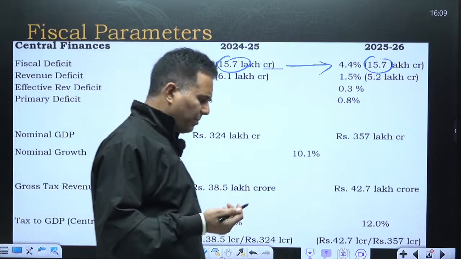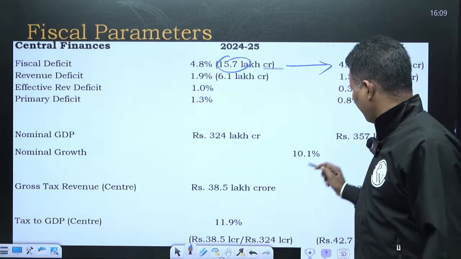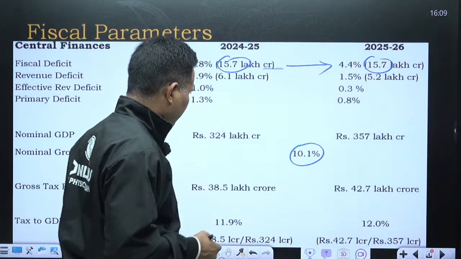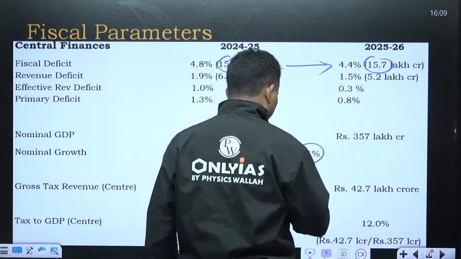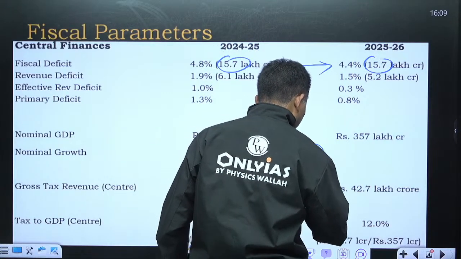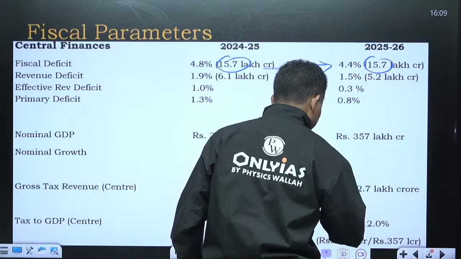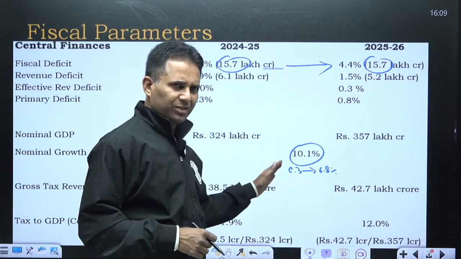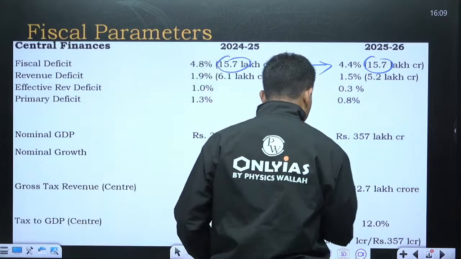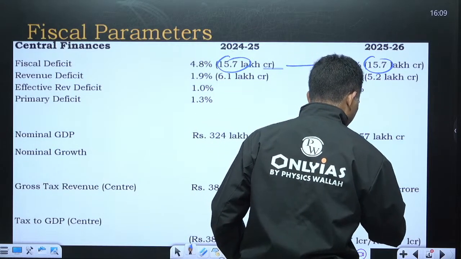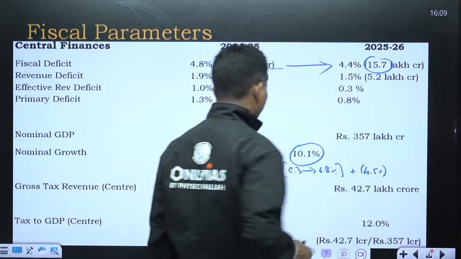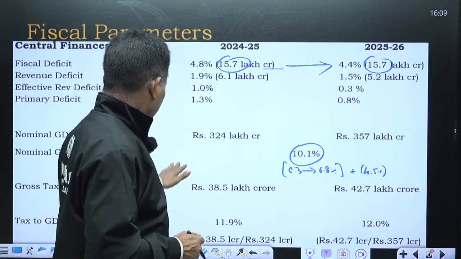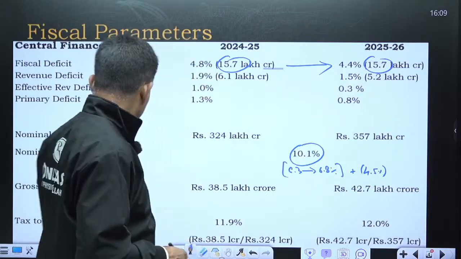Now, nominal GDP for the next year is expected to be around 10.1%. This includes inflation. The real growth is expected to be around 6.3 to 6.8%, plus approximately 4.5% inflation. So real growth plus inflation of 4.5% approximately will give you a nominal growth of 10%. So next year the GDP is expected to grow at 10.1%.